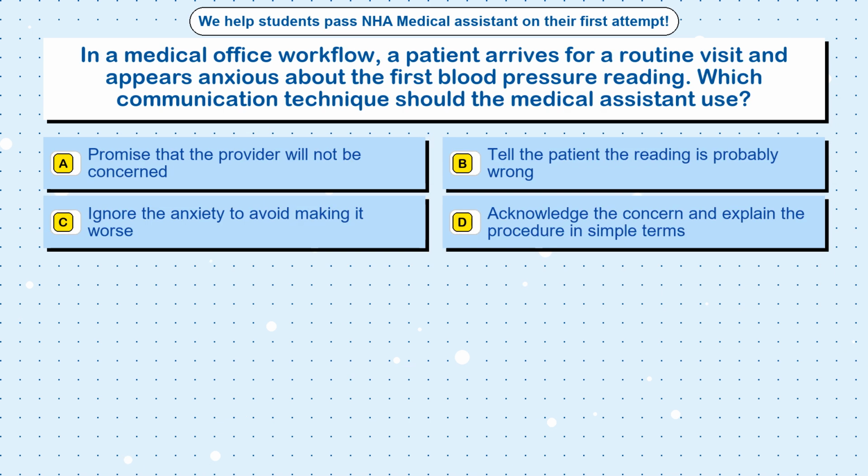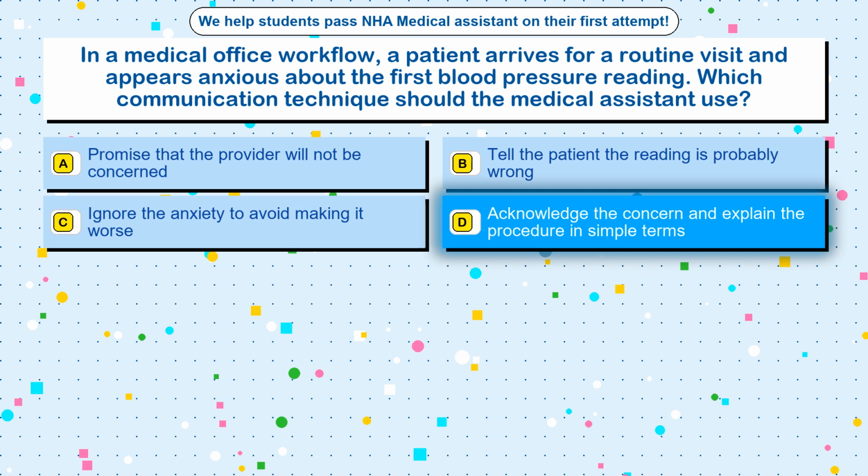Question 30. In a medical office workflow, a patient arrives for a routine visit and appears anxious about the first blood pressure reading. Which communication technique should the medical assistant use? Option A. Promise that the provider will not be concerned. Option B. Tell the patient the reading is probably wrong. Option C. Ignore the anxiety to avoid making it worse. Option D. Acknowledge the concern and explain the procedure in simple terms. The correct answer is option D. Acknowledge the concern and explain the procedure in simple terms.